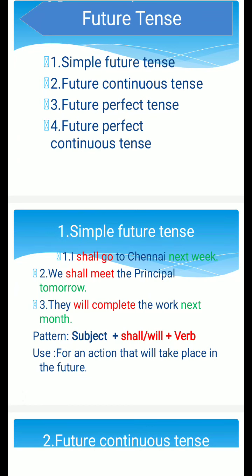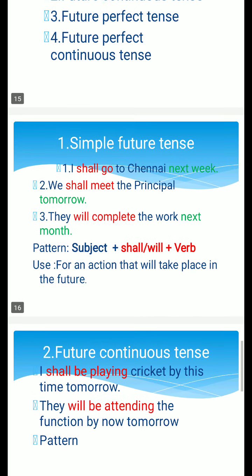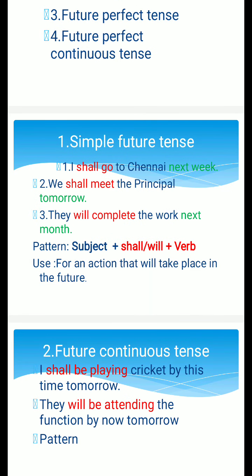Next, it is future tense: simple future, future continuous tense, future perfect tense, and future perfect continuous tense. Simple future talks about an action that will take place in the future after some time, but not in the present. For example, I shall go to Chennai next week.